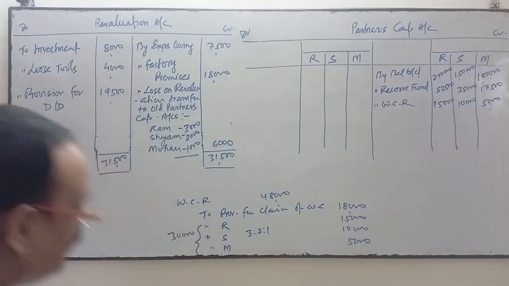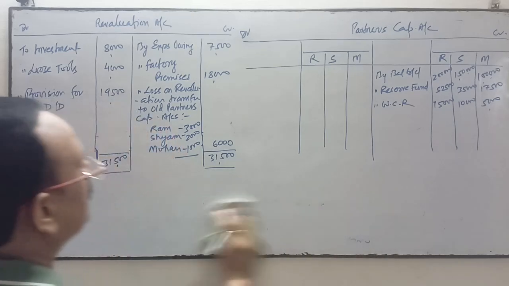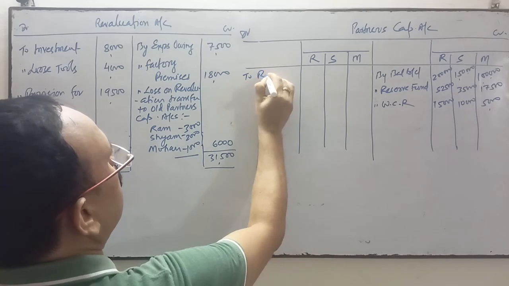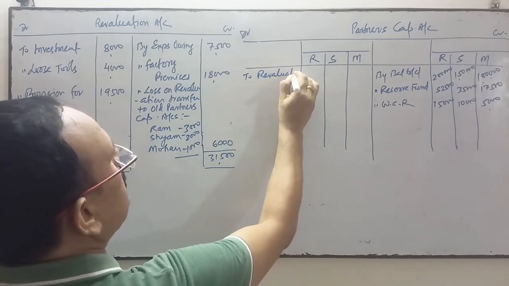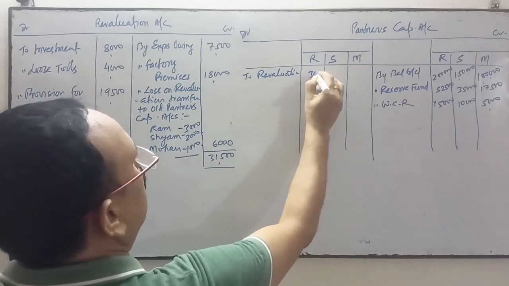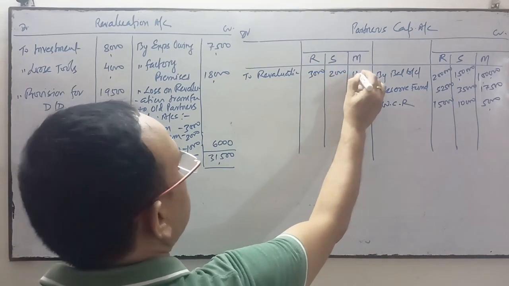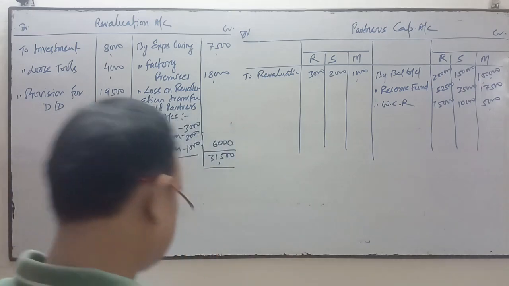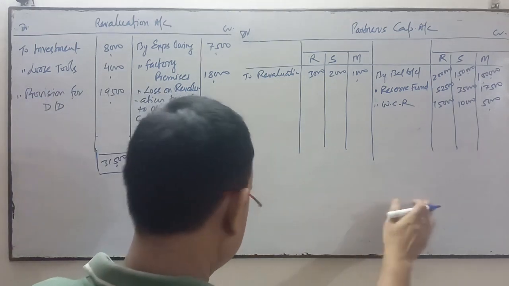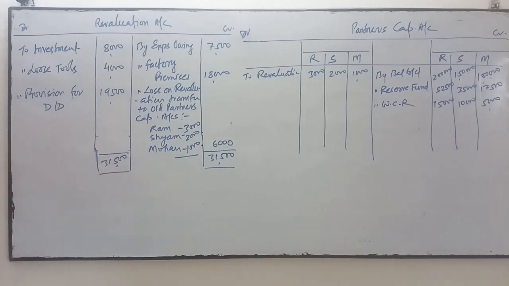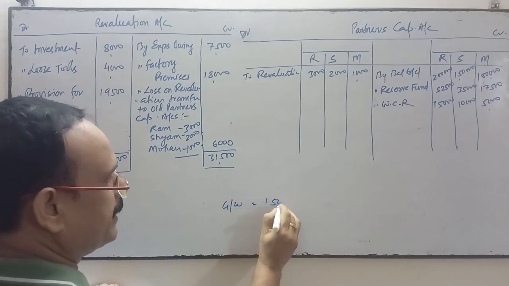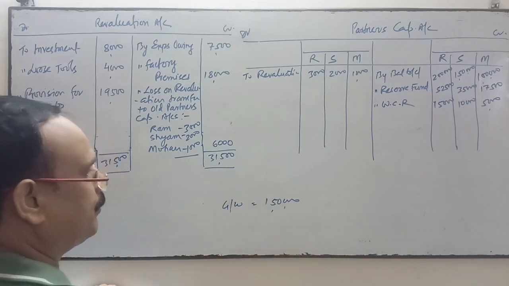Thereafter we will transfer the loss on the debit side of revaluation to the partners' capital accounts, 3,000, 2,000 and 1,000 respectively. Thereafter do the treatment of goodwill. How much goodwill have we valued? 1,50,000. We have calculated this figure through the working.